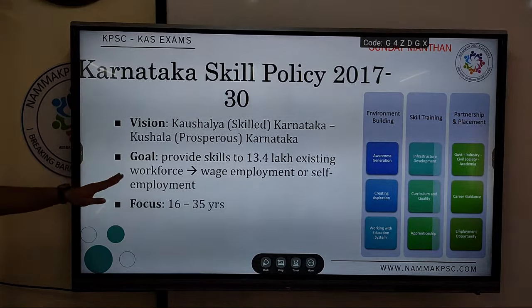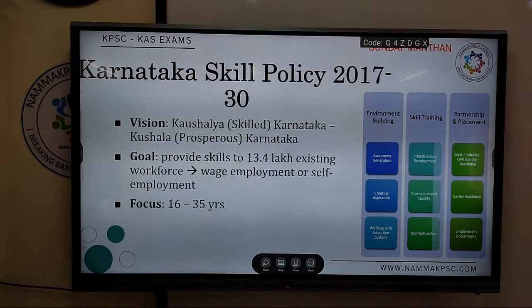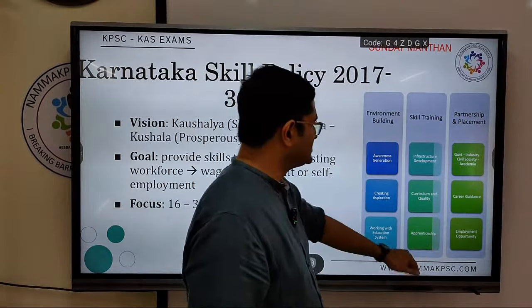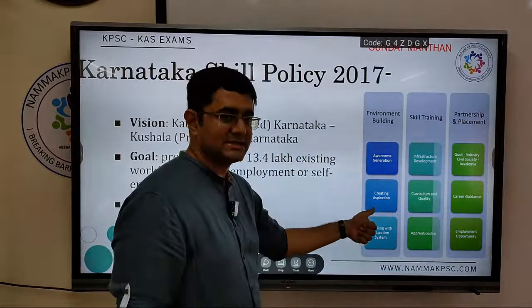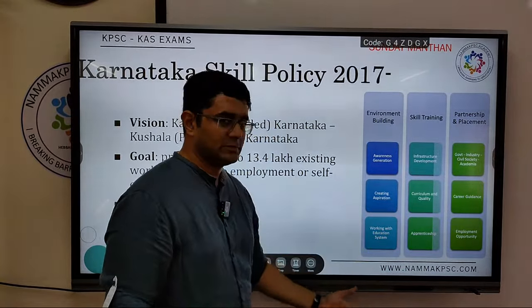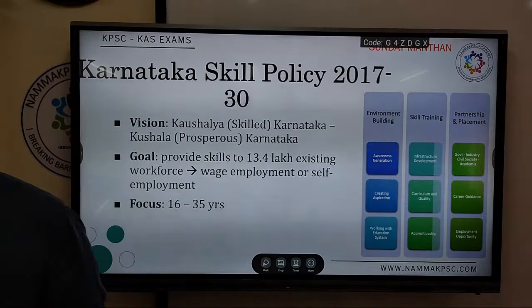The goal: 13 lakh youth will be provided employable skills, either for self-employment or wage employment. So skills so that they can be hired, or skills so that they can start their own business. The focus is 16 to 35 years. See, this is general, you don't have to write it down. So create an environment, create awareness and aspirations among the youth, and work with the educational system so that skill training is provided along with conventional education.